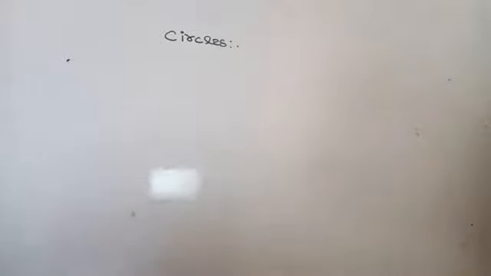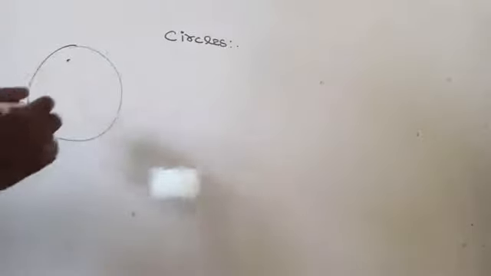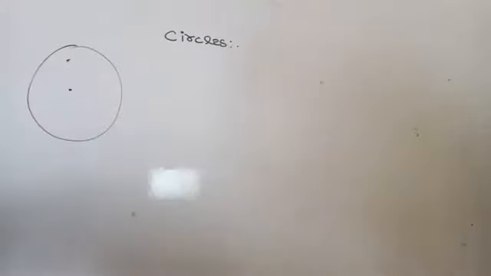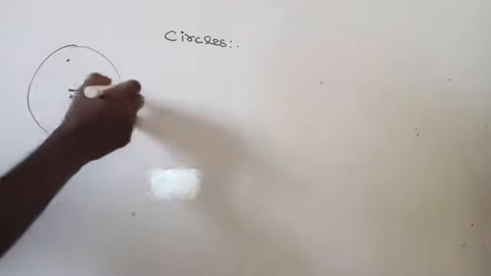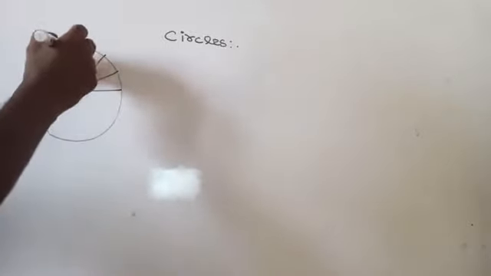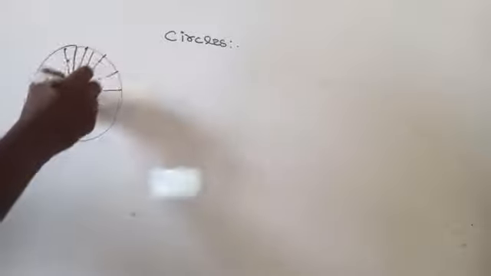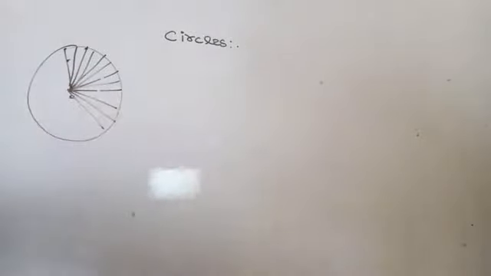Anybody? Yes. It's a collection of all points which are all equidistant from the center on a plane. So this is the center. These are all the points, a collection of all points which are equidistant from the center.